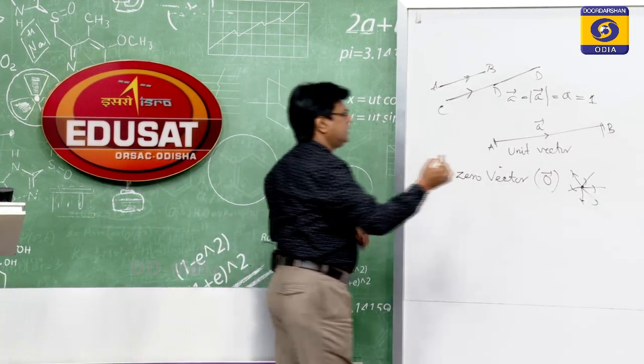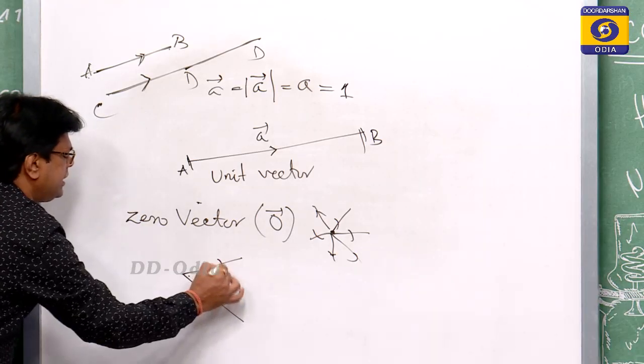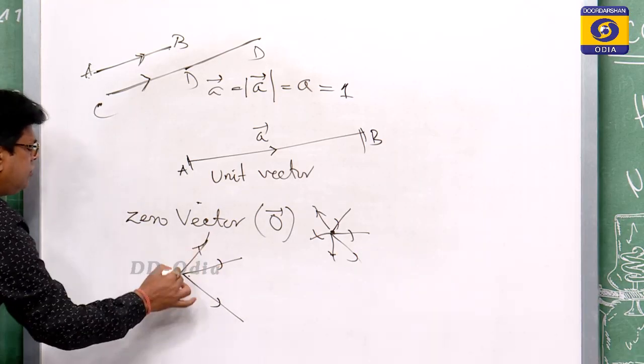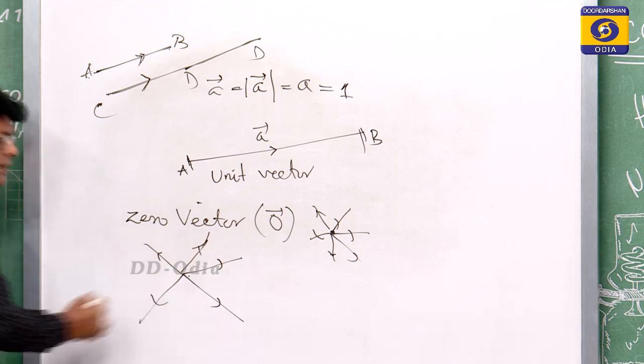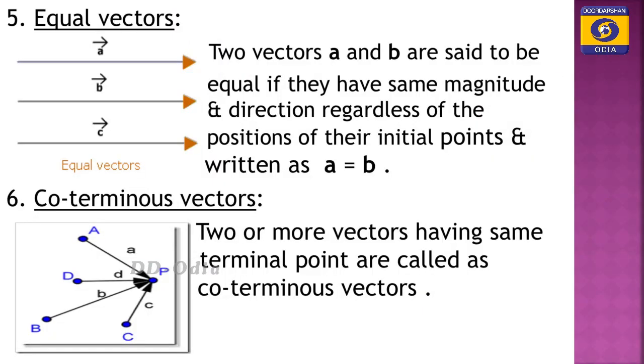Co-initial vectors are vectors having the same initial point. Then comes the equal vector.